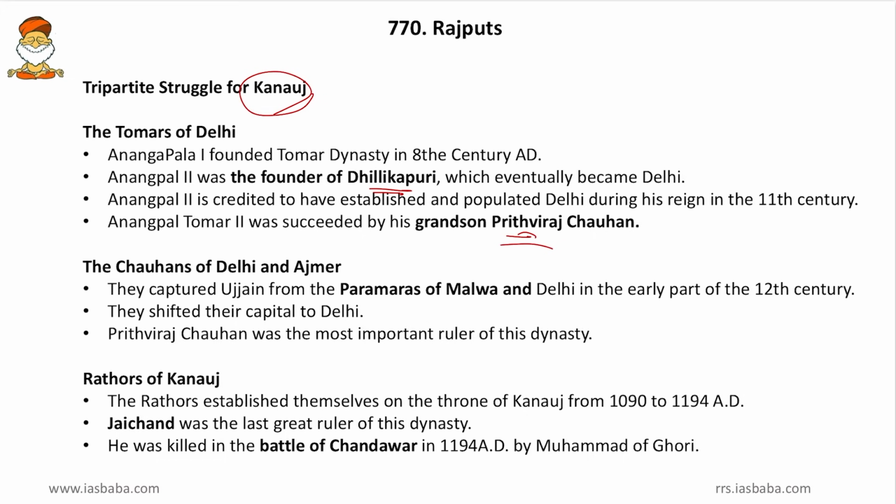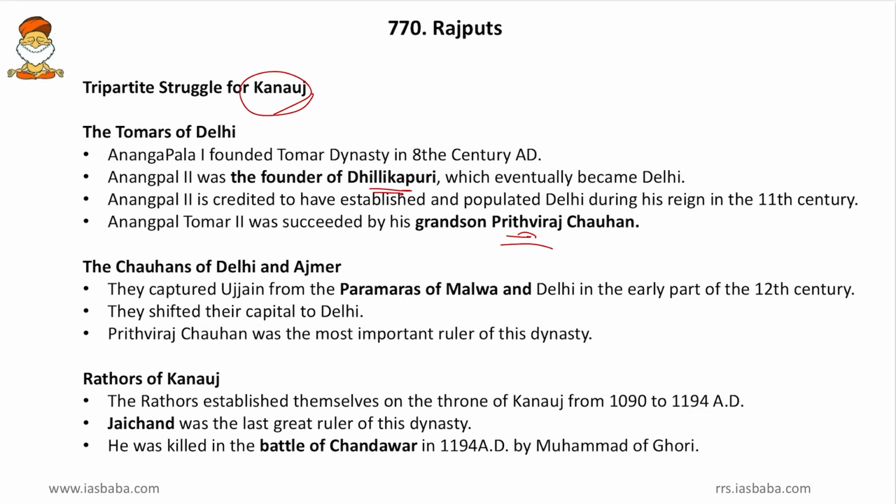Then come to next, the Rathods of Kannauj. Friends, the Rathods established themselves on the throne of Kannauj from 1090 to 1194 AD. Jaichand was the last great ruler of this dynasty and he was killed in the battle of Chandawar in 1194 by Muhammad Ghori.